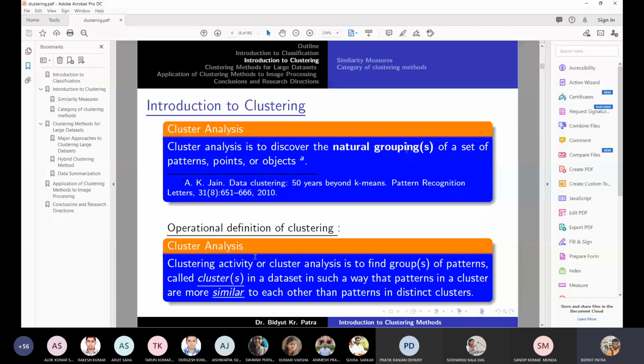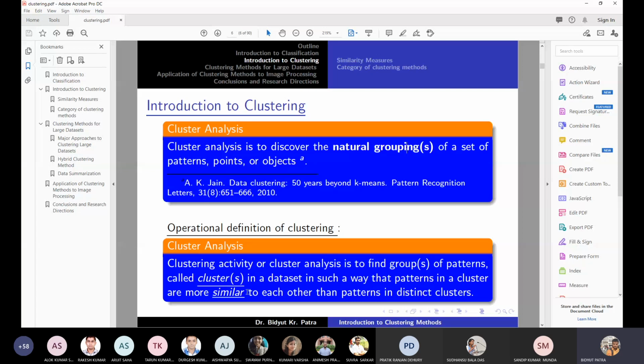Clustering activity, or cluster analysis, is to find groups of patterns. Please note that natural grouping is removed. To find groups of patterns, called clusters, in such a way that patterns in a cluster are more similar to each other than patterns in distinct clusters. So natural is removed, and we quantify it in such a way that at least the computer can proceed and the computation can be done.